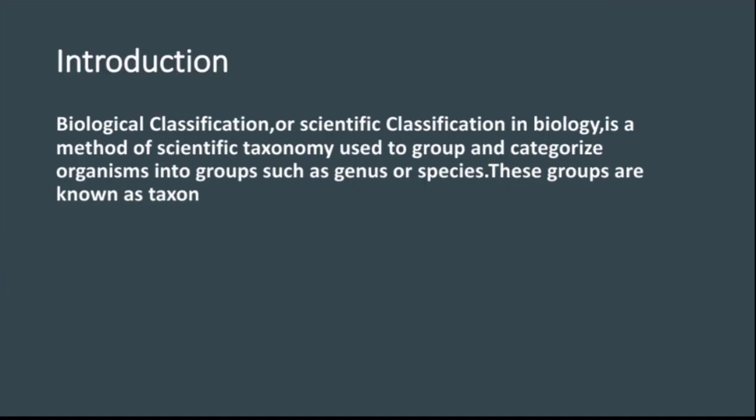Introduction. Biological classification, or scientific classification in biology, is a method of scientific taxonomy used to group and categorize organisms into groups such as genus or species. These groups are known as taxon. Biological classification is also known as scientific classification, which is used to group and categorize the organism into their respective groups.